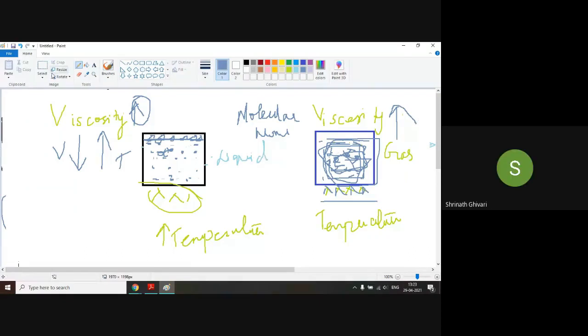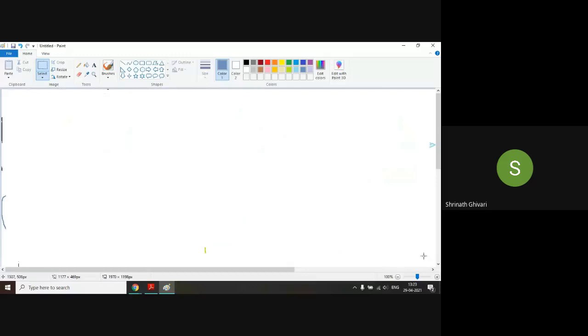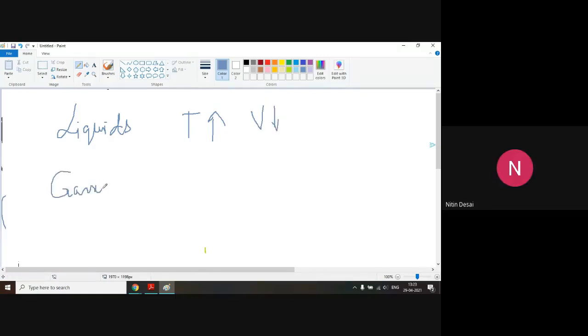Okay. So the summary of this topic is that in liquids, with increase in temperature, the viscosity decreases. In gases, with increase in temperature, the viscosity increases.